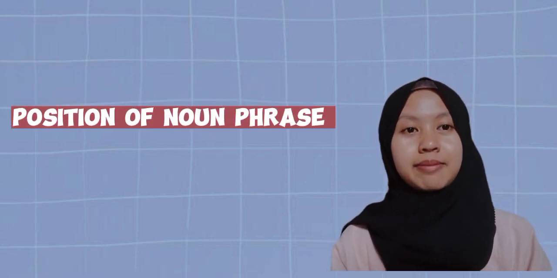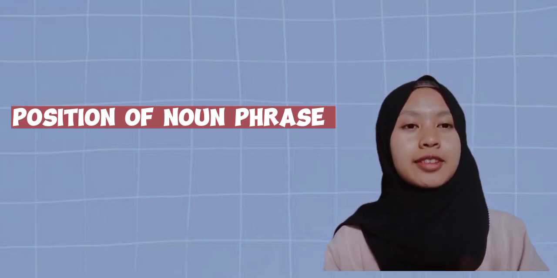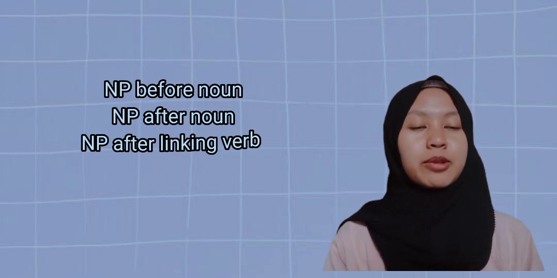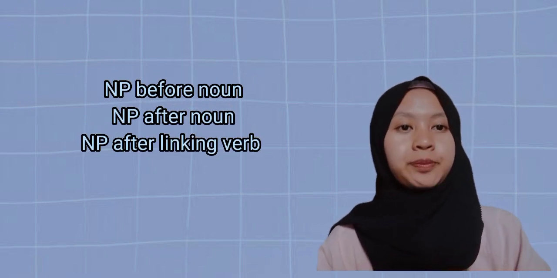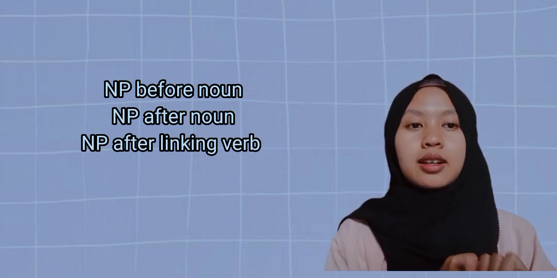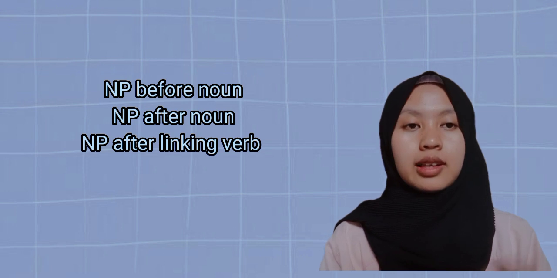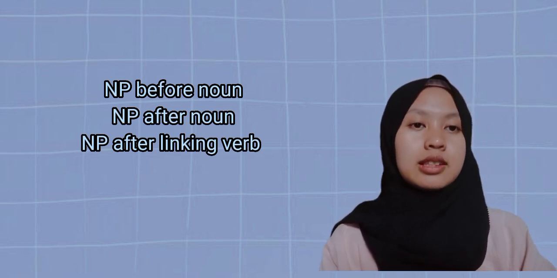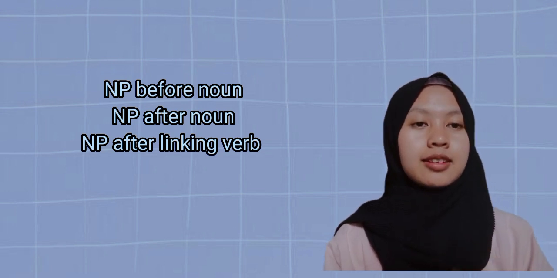Next, we talk about position of noun phrase. Noun phrase can be placed in front of or after the modified noun. The first, noun phrase before noun. Noun phrase can be placed before noun, and we call prepositional noun phrase. It's usually describe noun's appearance, size, age, or origin. For example, the blue car, the orange bike.